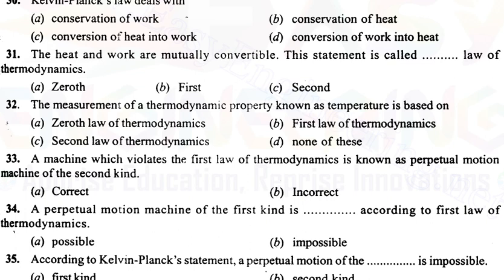The measurement of the thermodynamic property known as temperature is best done... So this question is about temperature and its measurement.